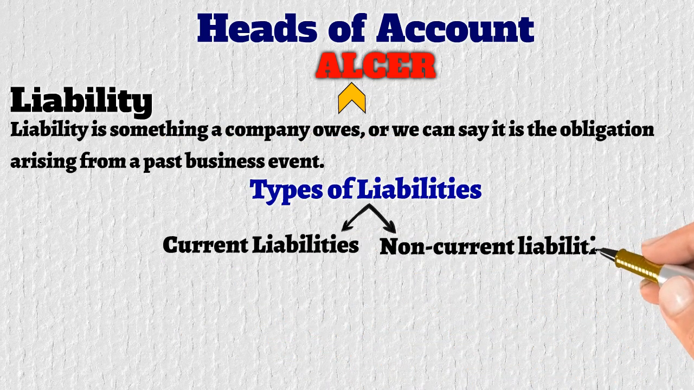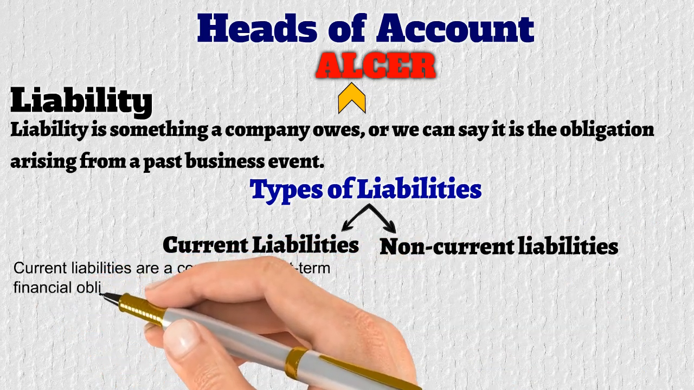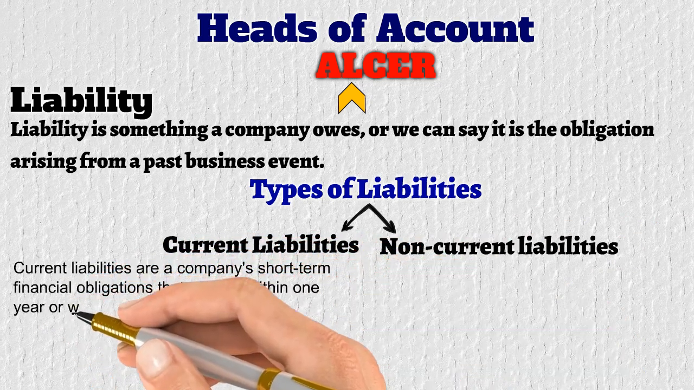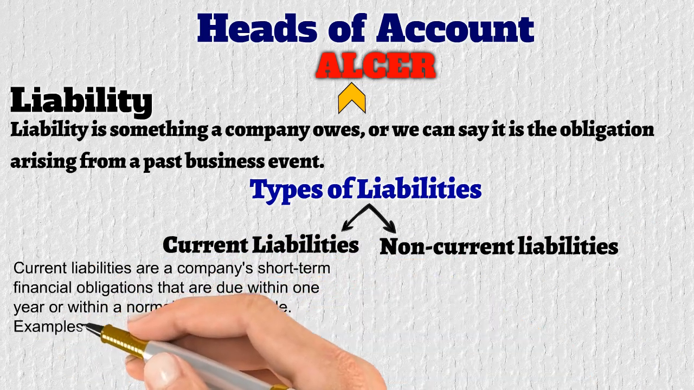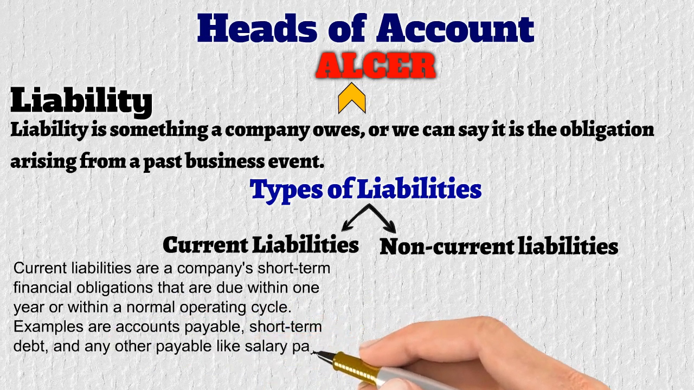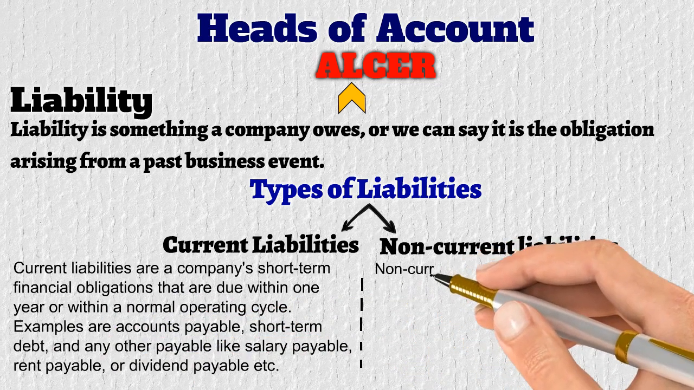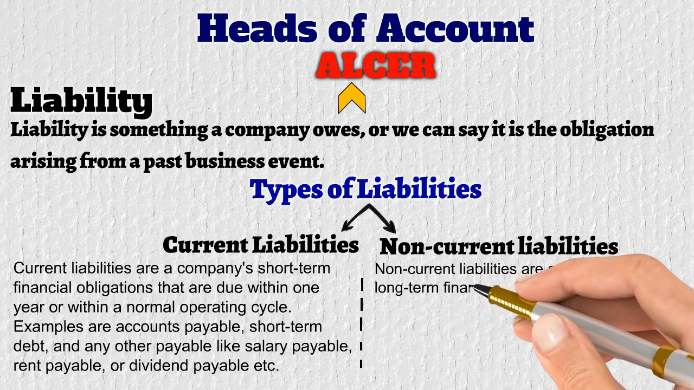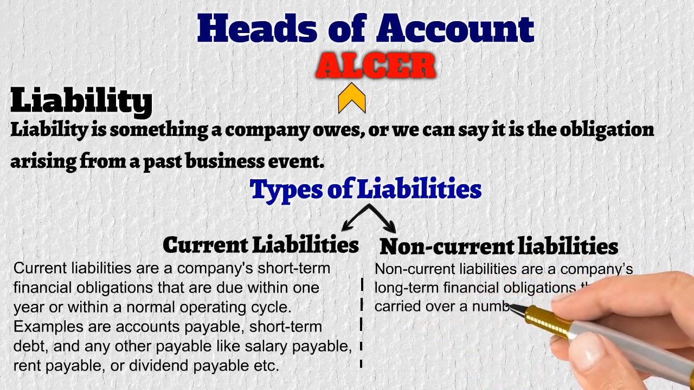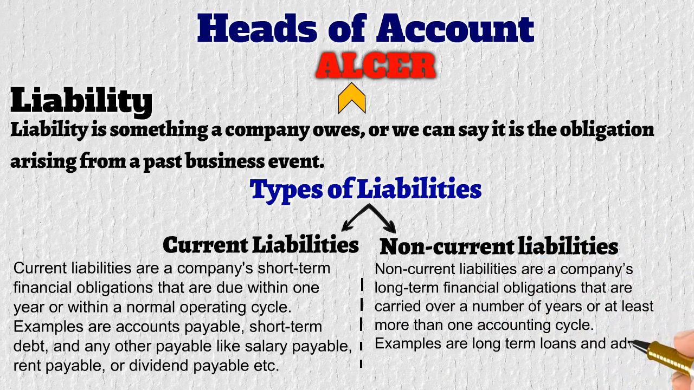What are current liabilities? Current liabilities are a company's short-term financial obligations that are due within 1 year or within the normal operating cycle. For example, accounts payable, short-term debt, or any other payable like salary payable, rent payable, dividend payable, etc. On the other side, long-term or non-current liabilities are a company's long-term financial obligations that are carried over a number of years or at least more than one accounting cycle. Examples are long-term loans and advances, bonds payable, bank loans, and any other long-term payables.